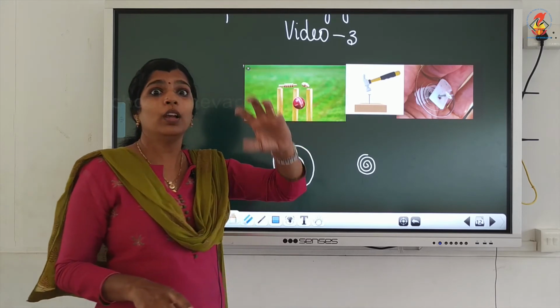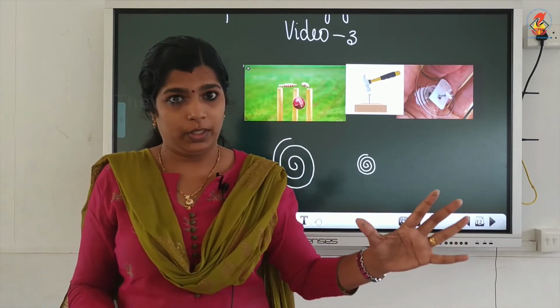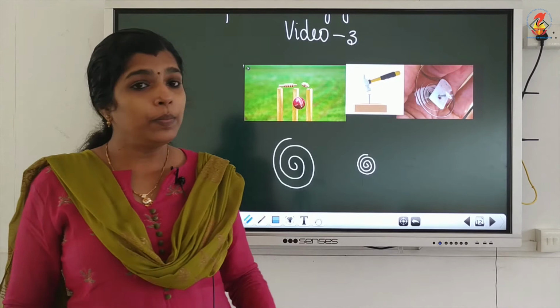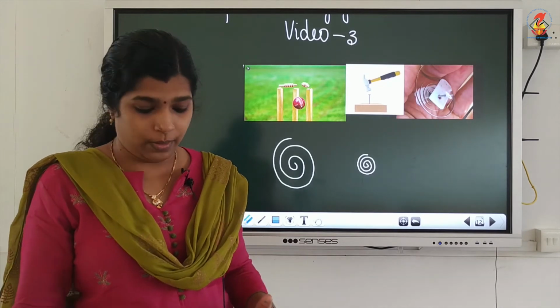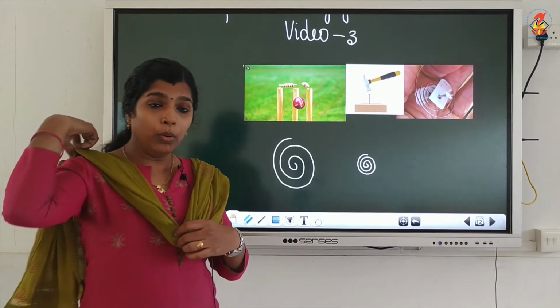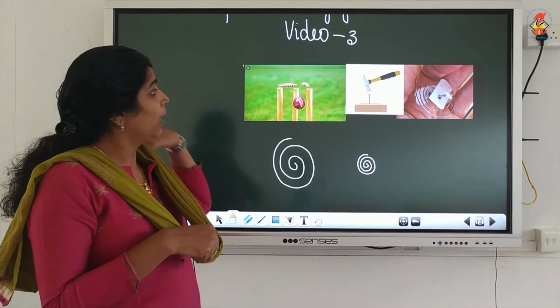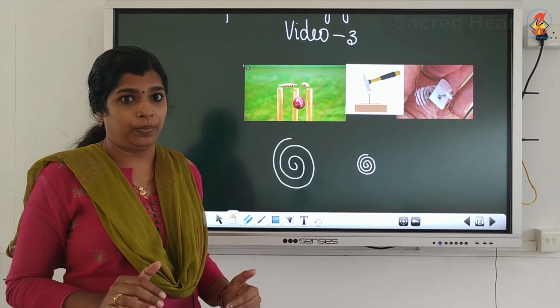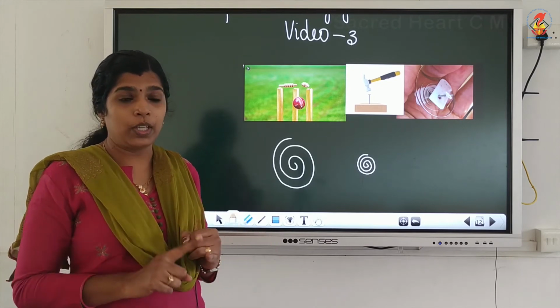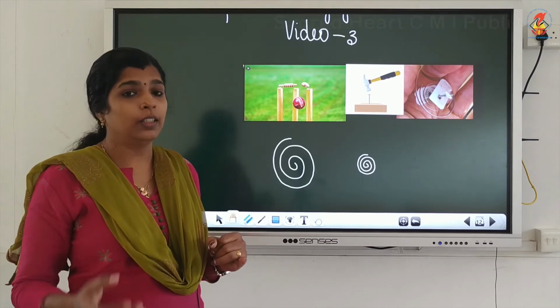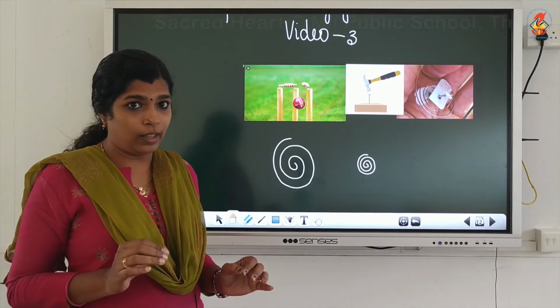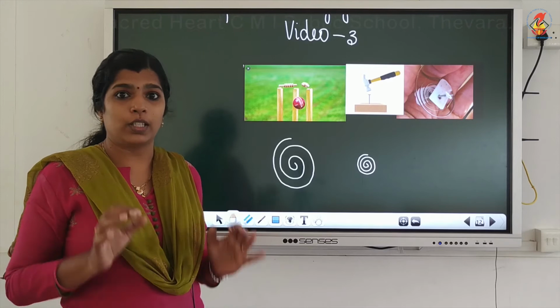So, a moving object can do work. An object which moves faster can do more work than an identical object which moves slowly.